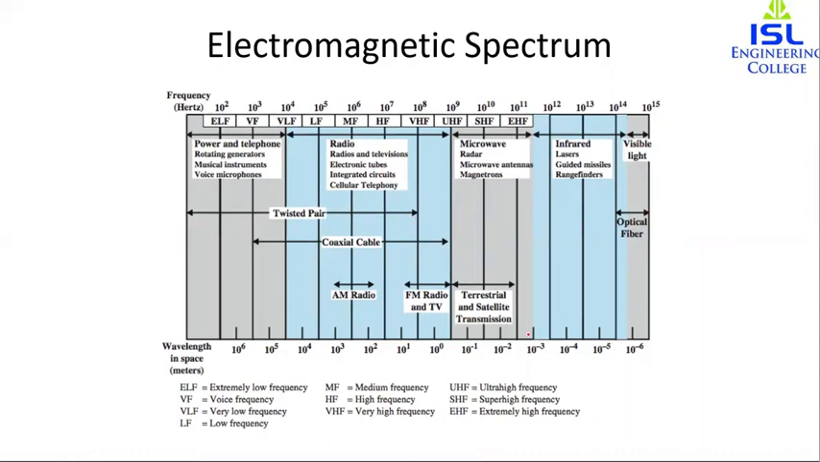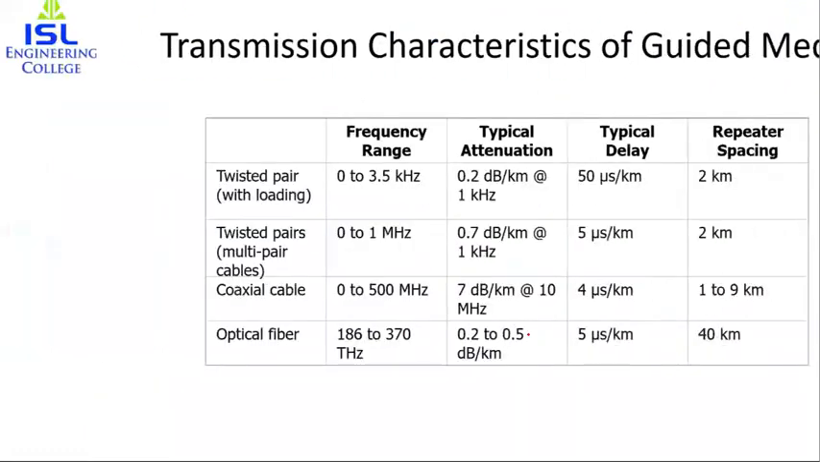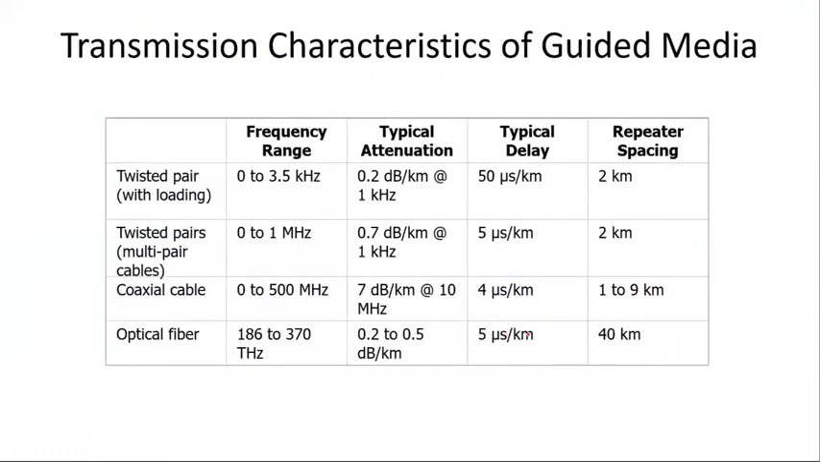So this is the diagram. Now we will study each medium. So these are the transmission characteristics of guided media. So twisted pair frequency is in this 0 to 3.5. So we are representing it in kilohertz. That is why over there we had it simply in hertz. But over here we have kilohertz, megahertz, etc., terahertz.